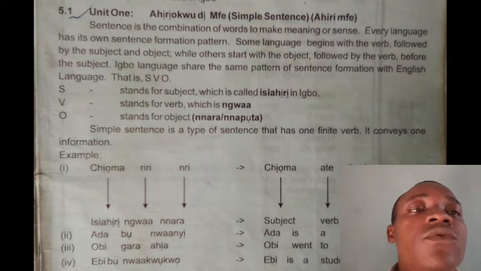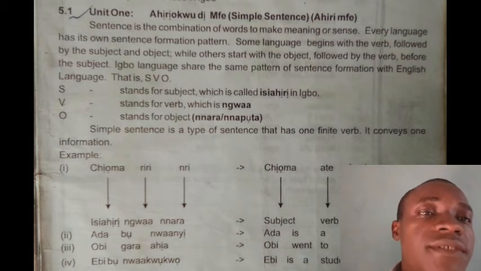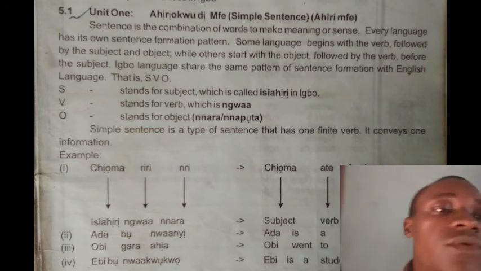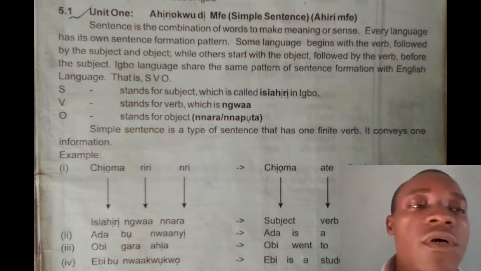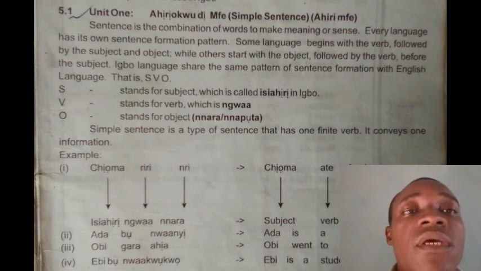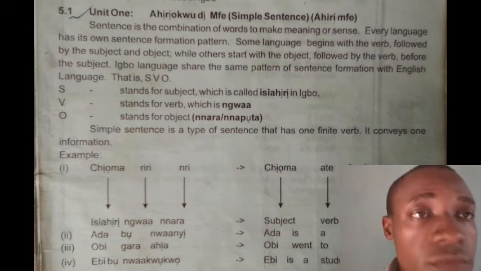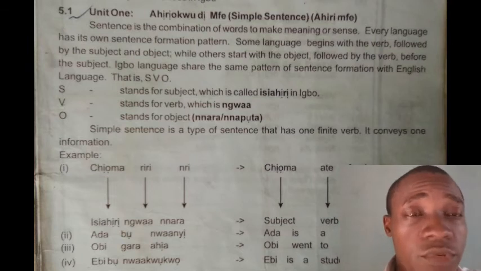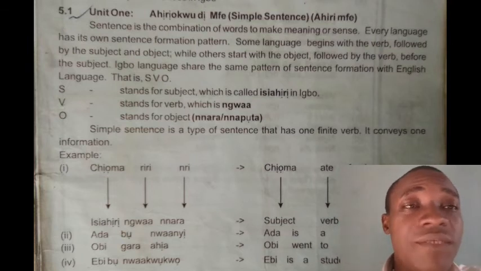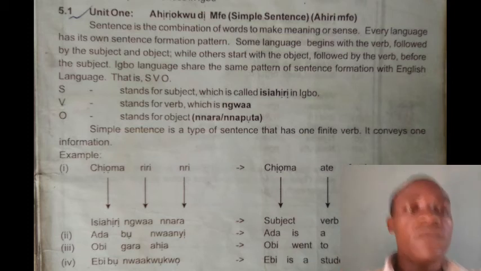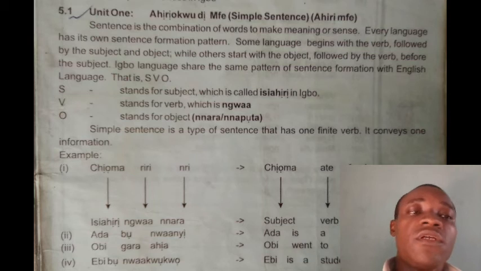So ahịrịokwu is sentence in English. So sentence that you know, in Igbo we call it ahịrịokwu. Mfe is simple. The word mfe in Igbo means simple. In English.